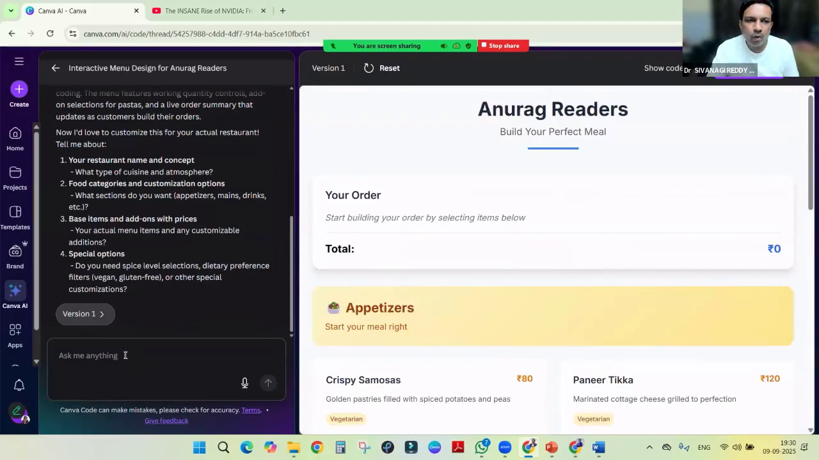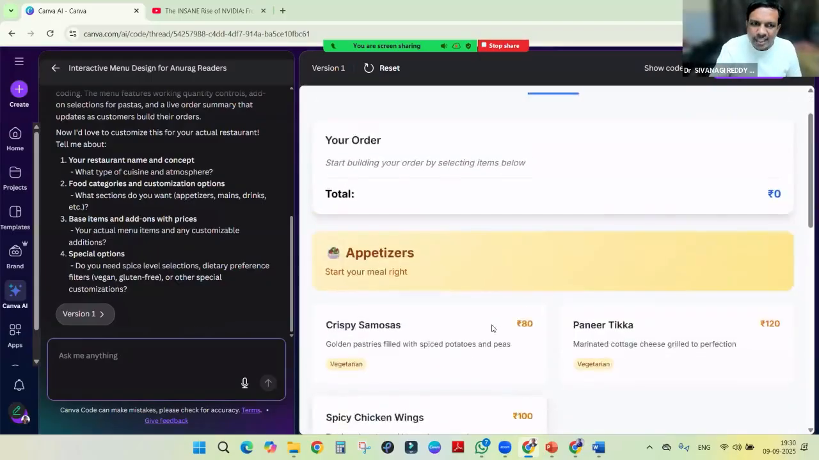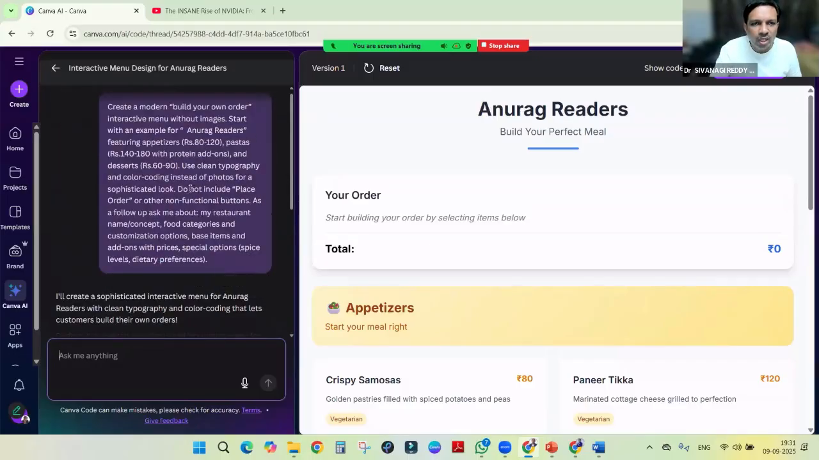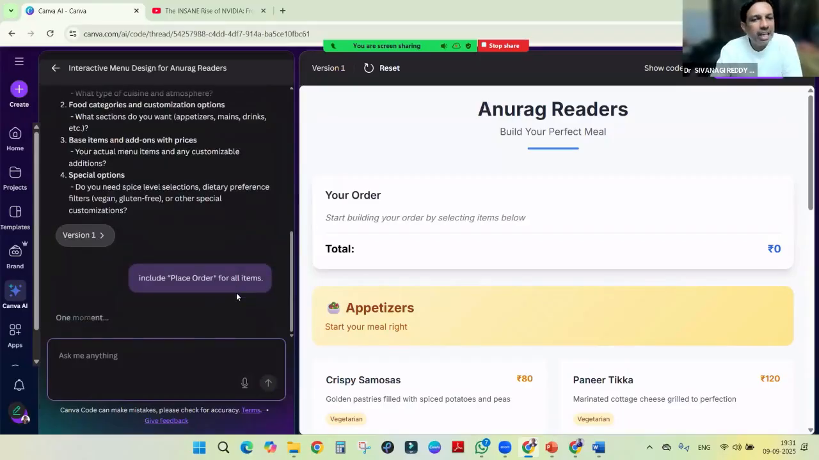One is if we want to do modifications, we can ask. If we want to change the name of the restaurant, we can change it. Or if we want to add any additional things here, we can do that. Previously we had to remove that one: do not include place order or other non-functional buttons. Now we will ask to include it, and if we click, it will regenerate.